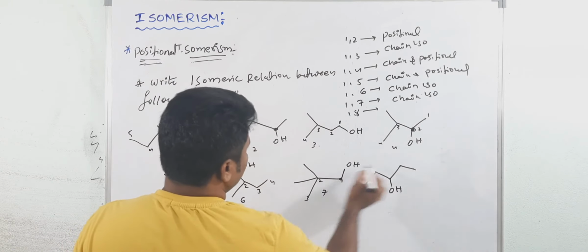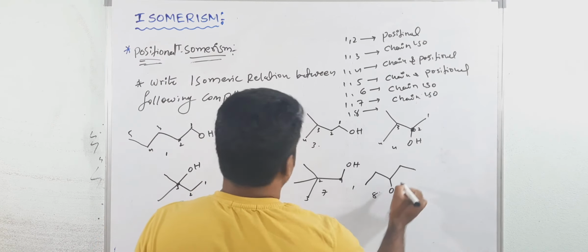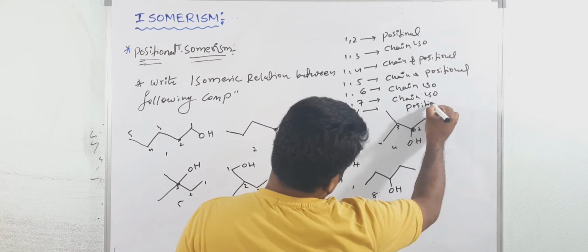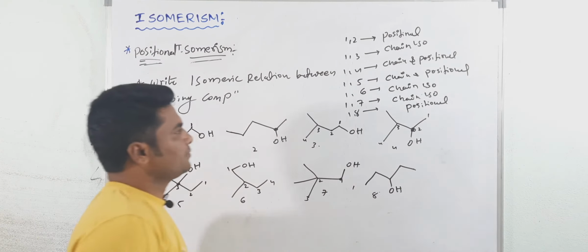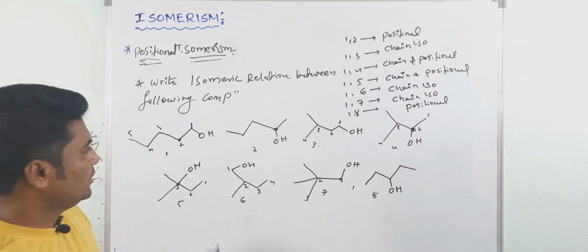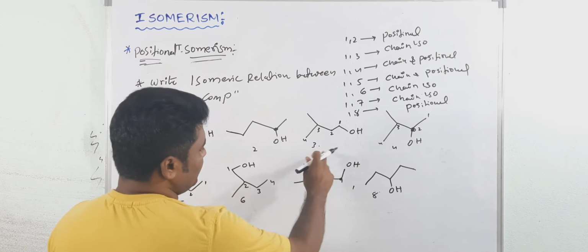Now 1, 8: both are straight chain, only the position is different. Position of OH. So these are positional. So this is very critical, a little bit difficult. Now, have you understood how to find the relation between the isomers? Now over. See, now we'll discuss 2, 3.